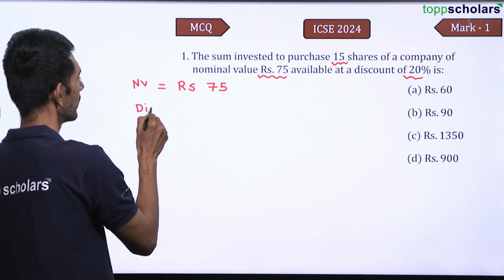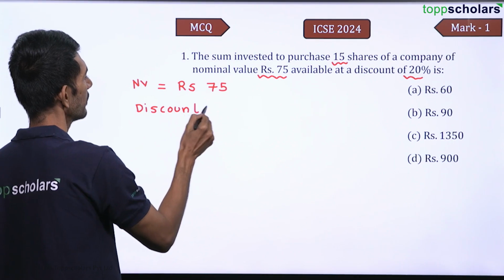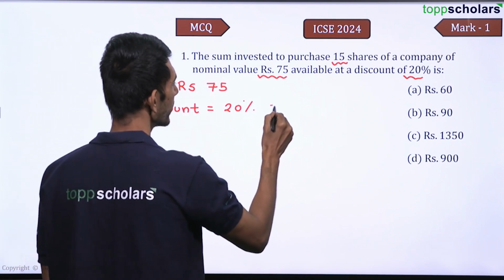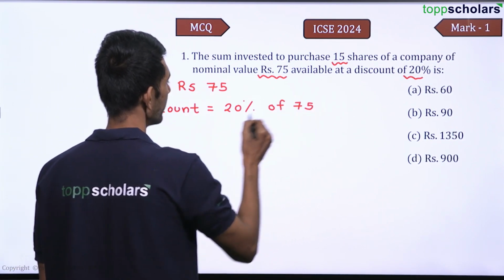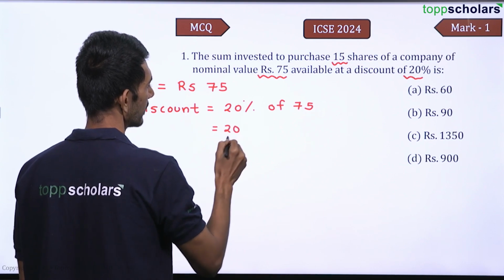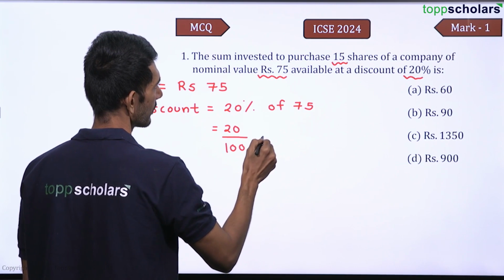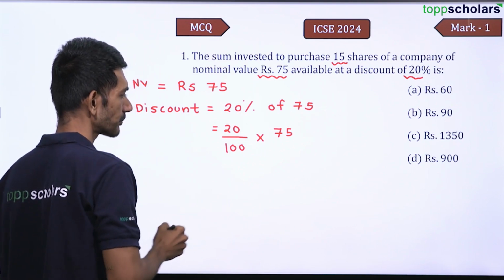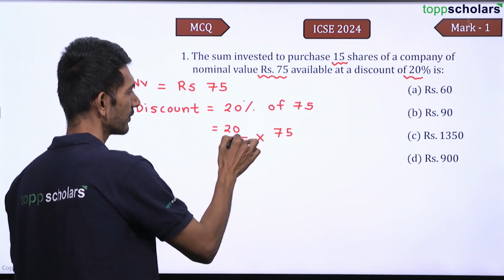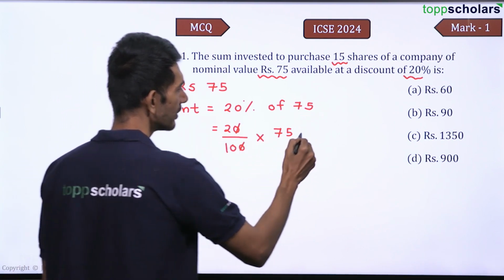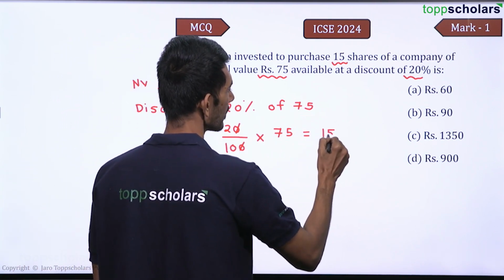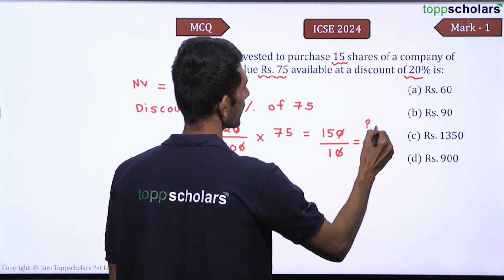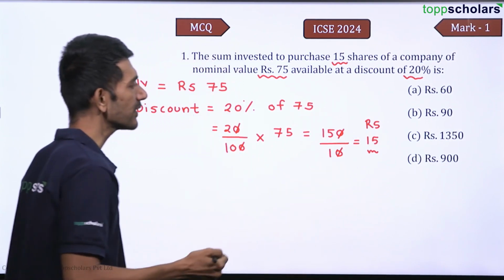How much? Discount is 20%. That is 20% of nominal value. That is 20% of 75. That is 20 by 100 into 75, right? So how much is 20% of 75? This gets cancelled. 75 twos are 150, and then 150 divided by 10 is nothing but 15. So rupees 15 is the discount.